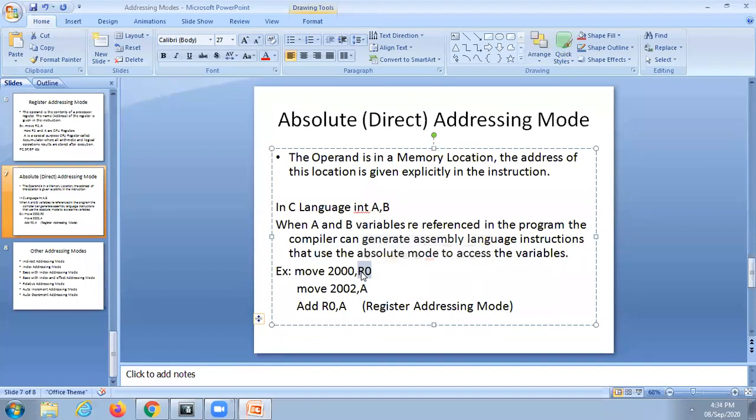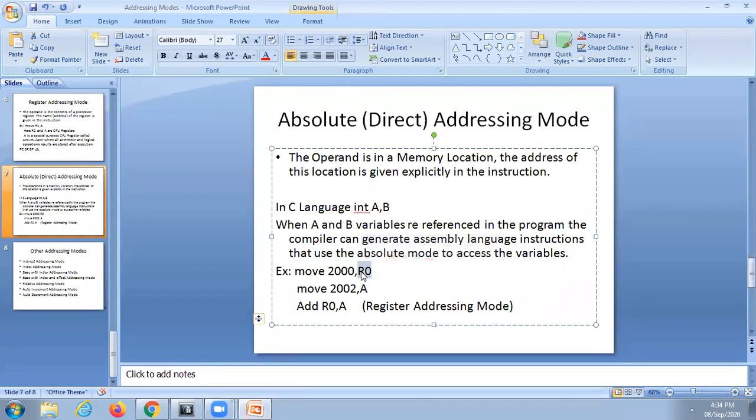In the two address instruction, one operand is a memory operand, another operand is a register, that is, a CPU register. Then what type of addressing mode instruction is it? Implicit addressing mode. What is the meaning of implicit addressing mode?